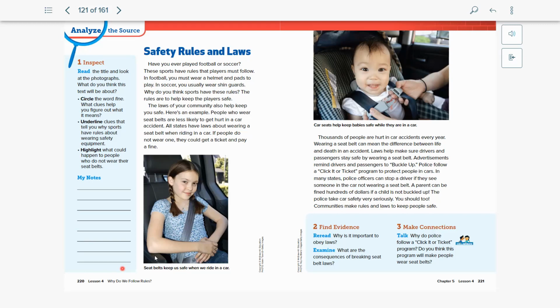And so here we saw the Click It or Ticket program. If you haven't heard of it, it might be something that started before you were born. The Click It or Ticket program was an advertisement used to remind people that if they don't wear a seatbelt, or if someone in their car, for example their child, is not wearing a seatbelt, then they could get a ticket for that, especially if you are in your family's car because they're responsible for you. So what do you think happened because they had the Click It or Ticket program?